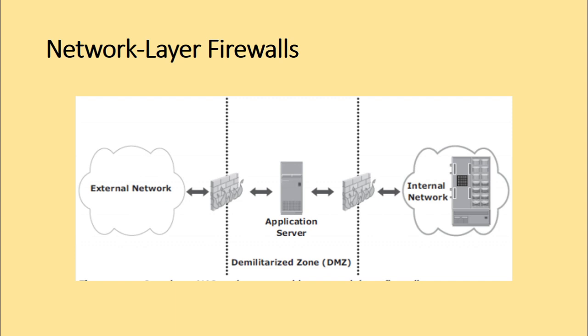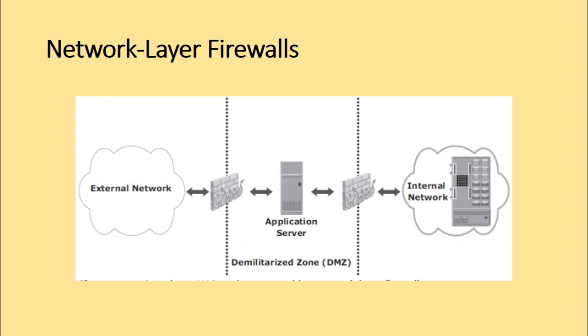The servers in the demilitarized zone may or may not be allowed to communicate with the internal resources. So in such a setup, the server in the demilitarized zone is an internet facing web application accessing data stored on a NAS device, which may be located on an internal private network. A secure design would serve only data to internal and external applications through the demilitarized zone. That is what we call network layer firewalls.